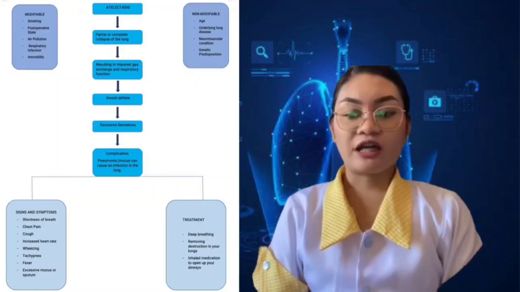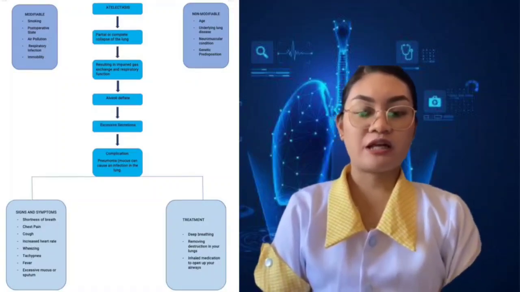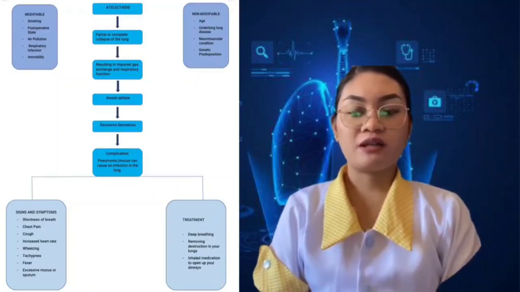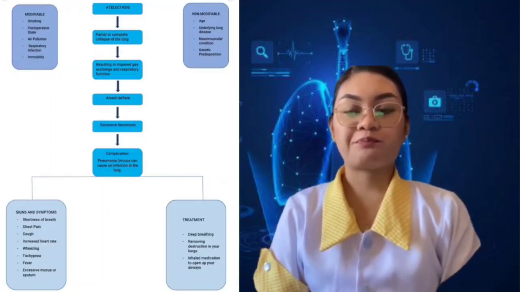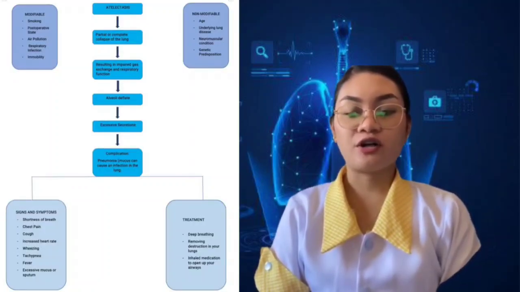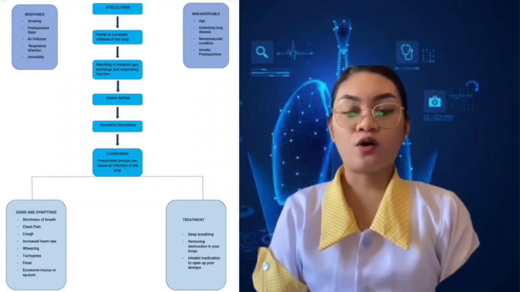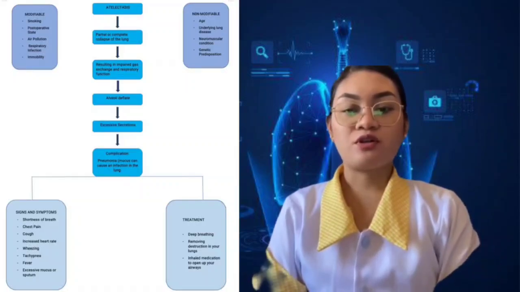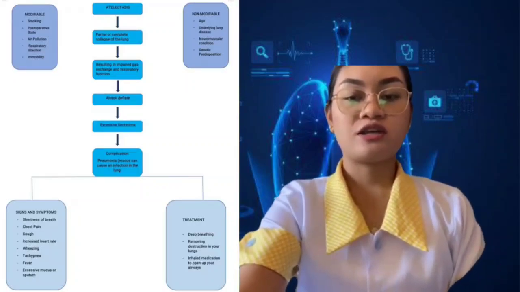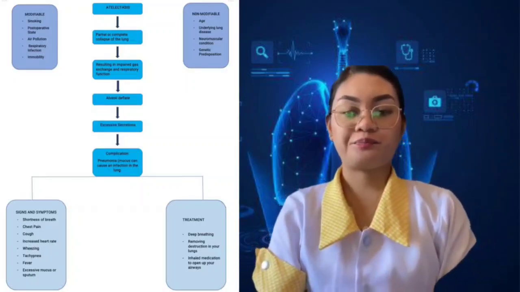When these alveoli deflate, it means they collapse and lose their normal shape, leading to a decrease in their ability to function properly. Excessive secretion or mucus plugs may also cause obstruction of airflow. As for complications, pneumonia: mucus can cause infection in the lung.